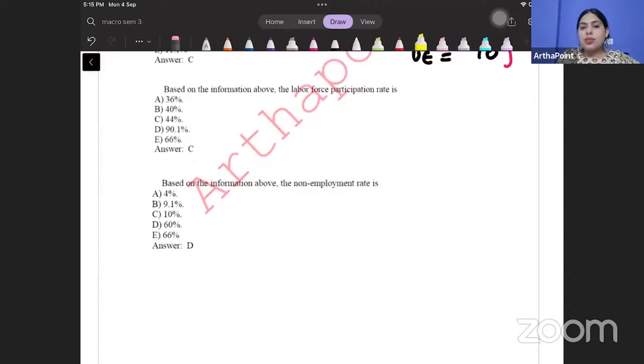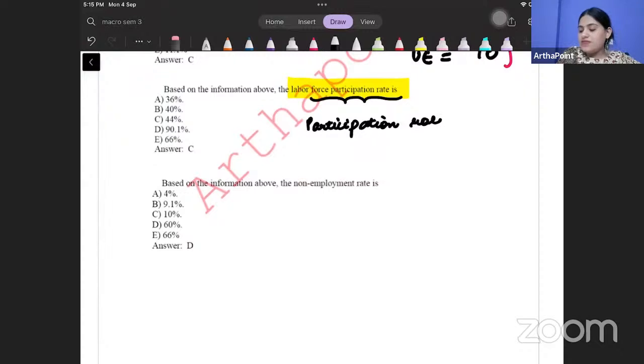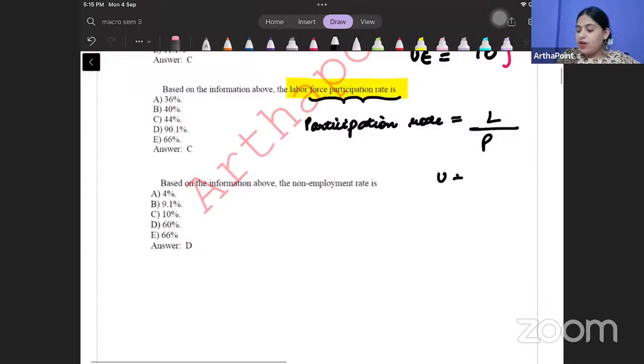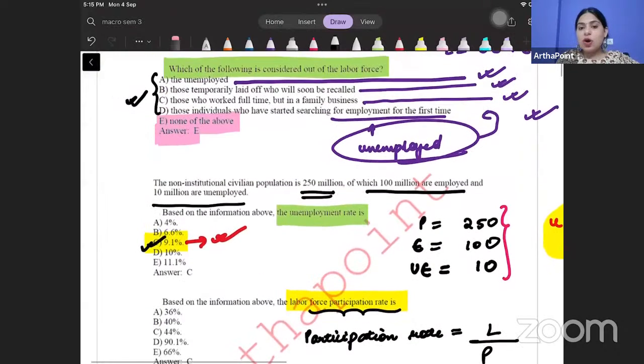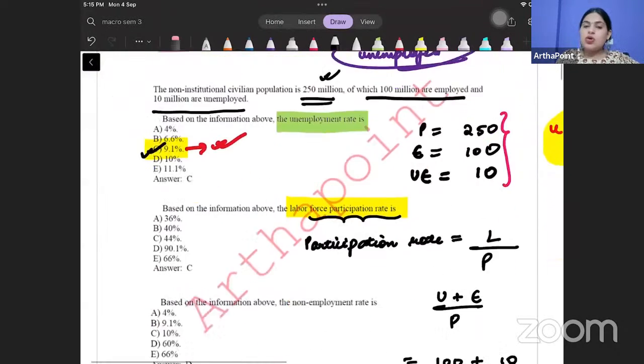Based on the information above, the labor force participation rate is. So beta, what is participation rate? Participation rate is defined as the labor force divided by population. है ना? What is your labor force? Employed plus unemployed divided by population. So beta, 100 are employed, 10 unemployed, and population is given as what? Population is given as 250.